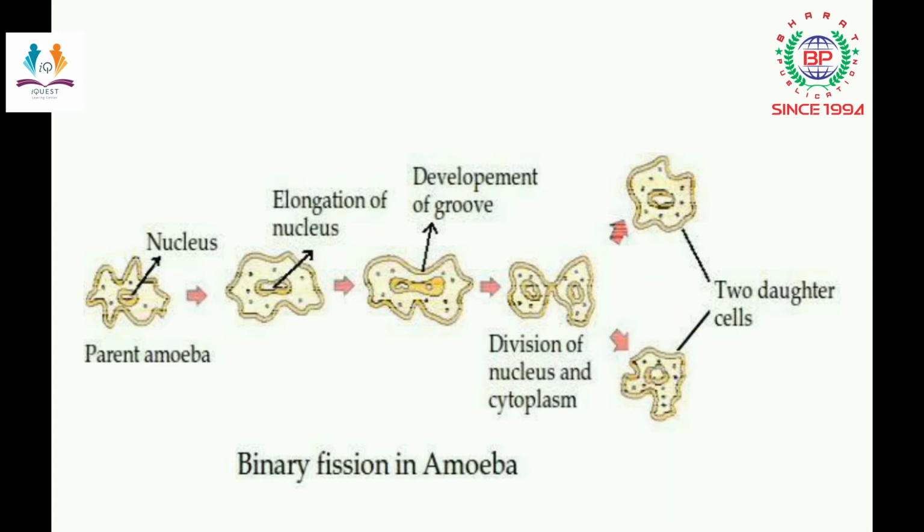In this diagram you can see that firstly the nucleus divides, then the cytoplasm divides to form the well developed nucleus as well as the amoeba. From a single parent we get two daughter cells of amoeba, showing asexual reproduction.